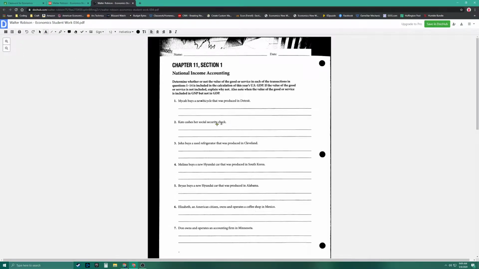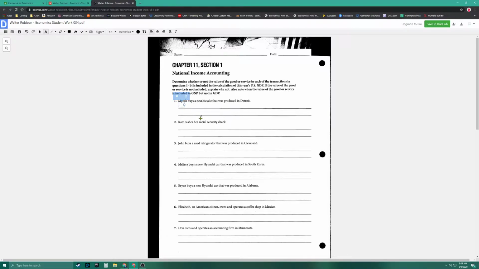It says, determine whether or not the value of the good or service in each of the transactions in questions 1 through 14 is included in the calculation of this year's U.S. GDP. If the value of the good or service is not included, explain why not. Also, note when the value of the good or service is included in GNP but not GDP, because they're not the same thing. All right, question 1. Micah buys a new bicycle that was produced in Detroit. So how do we answer this?